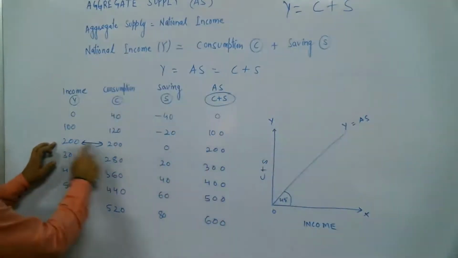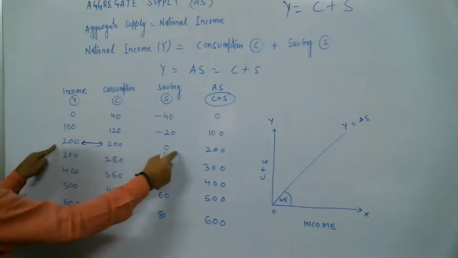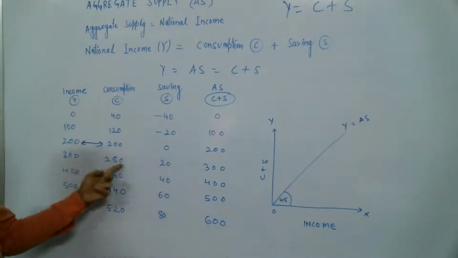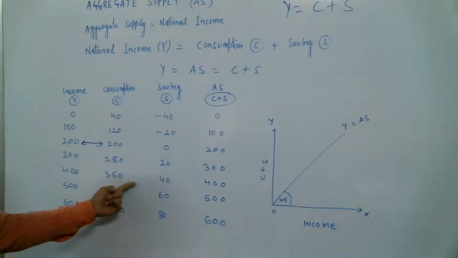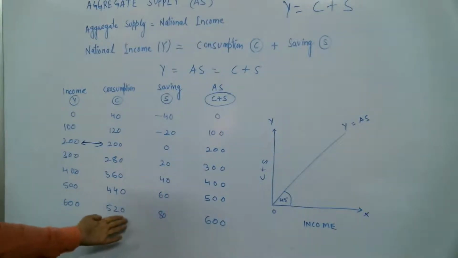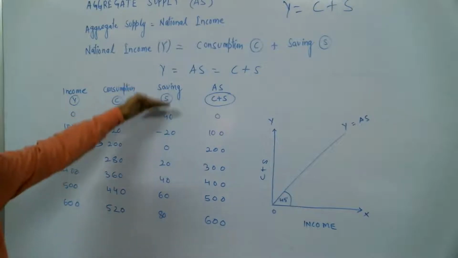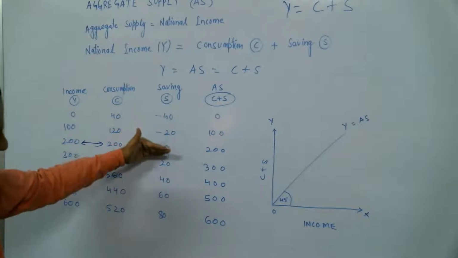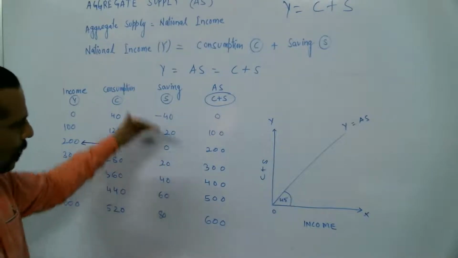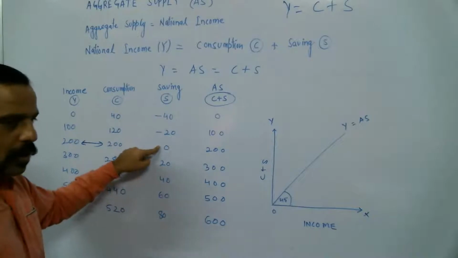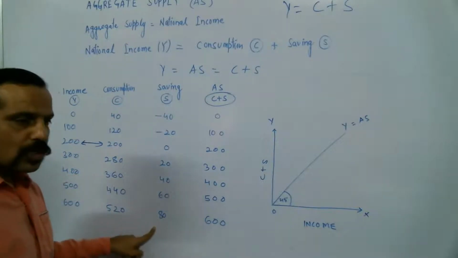At this point both are equal, income and consumption are equal, so saving is 0, and further it keeps on increasing. So 300 minus 280, 20; 400 minus 360, 40; 500 minus 440, 60; and 600 minus 520 equals 80. So see, the savings keep on increasing. Earlier the gap was decreasing: minus 40, minus 20, 0. This is the break-even point. Afterward it keeps on increasing.